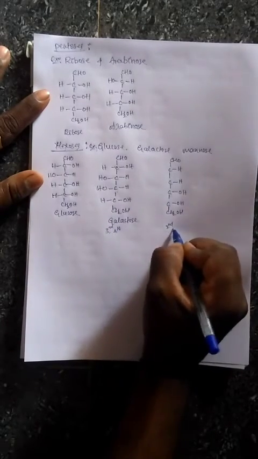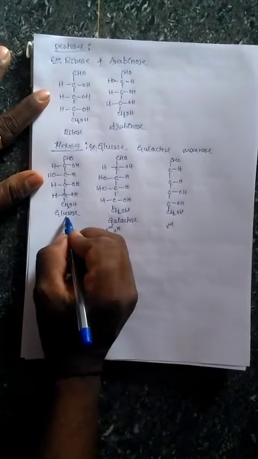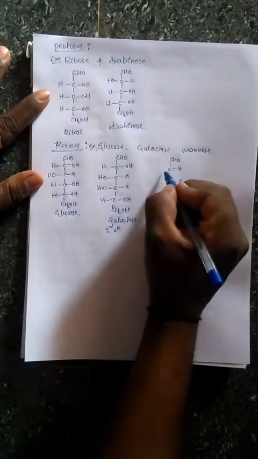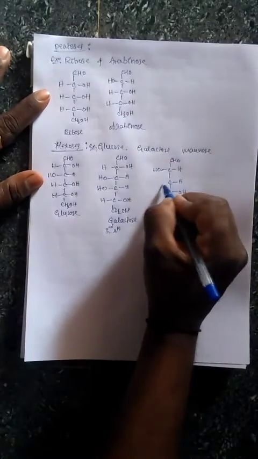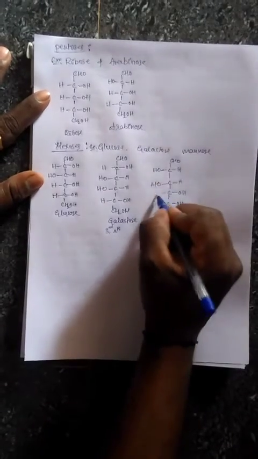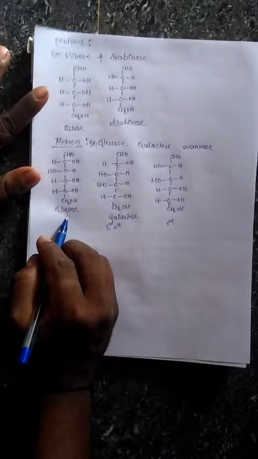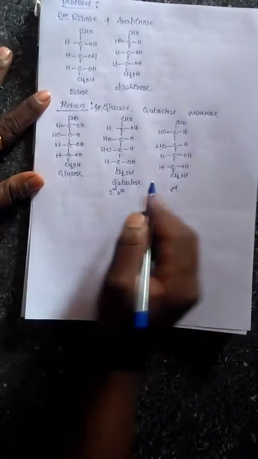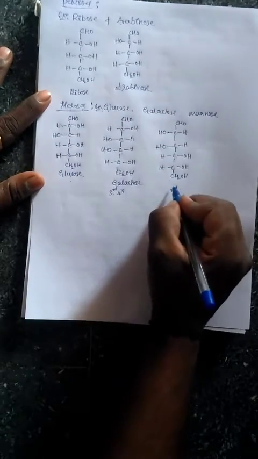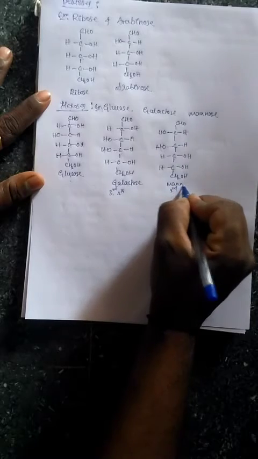Here the second carbon position changes compared to glucose, that is H and OH. Okay, H. So remember students, first remember the structure of glucose. By comparing the glucose structure, we can write the structure of galactose and also mannose. Okay, these are the hexose structures.